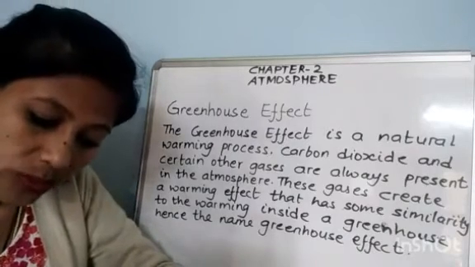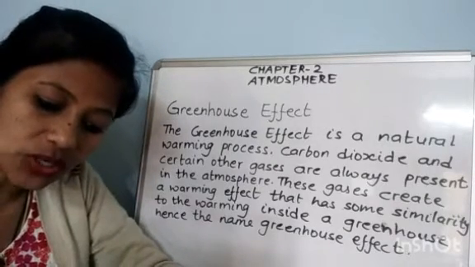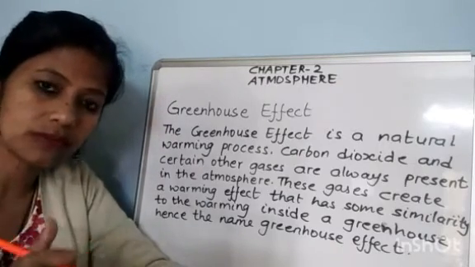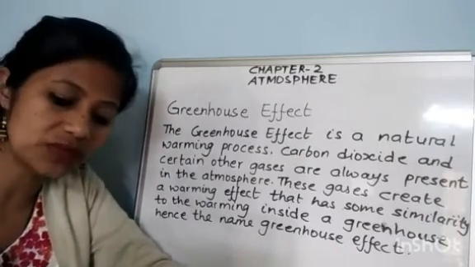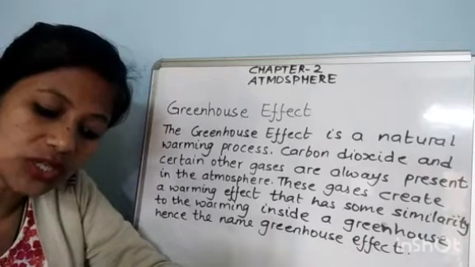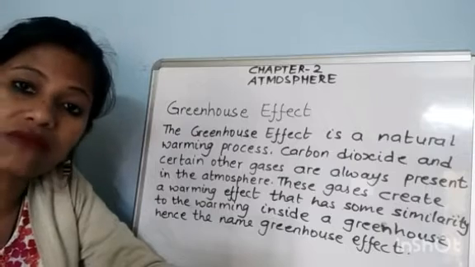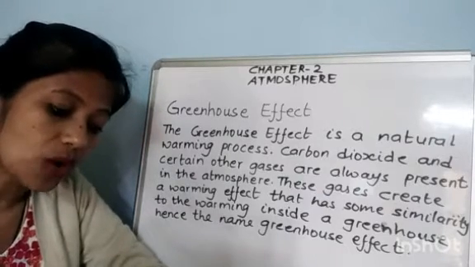Now, one question is there. What is the function of ozonosphere? This question is with this assignment, with this video. Where is it located? What is the function of ozonosphere?